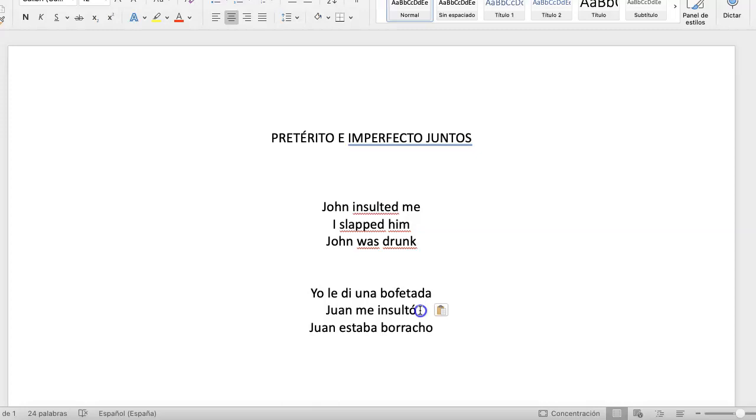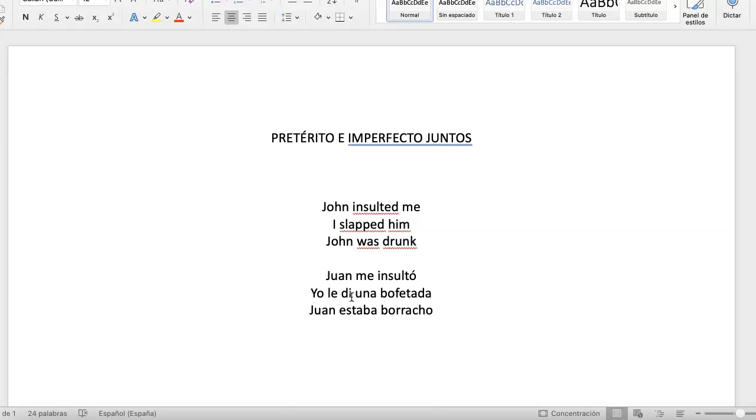In the first version, he insults me and then I slap him, and the story is completely different. In the first one, Juan starts the fight. In the second one, I start the fight. So the thing is, when you have a preterite, insultó, di, you cannot change the order of the sentences without changing the story. Why? Because preterite is complete actions.